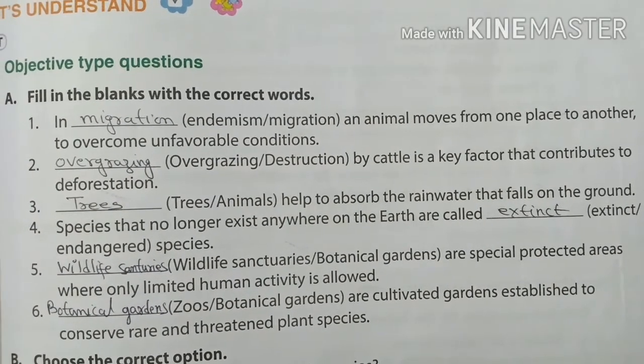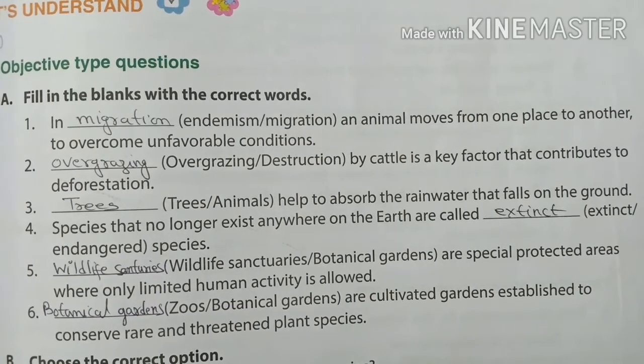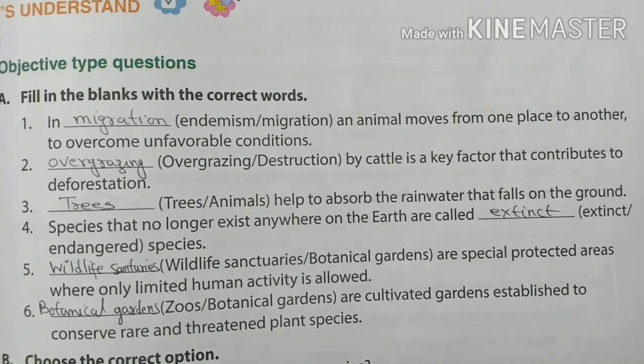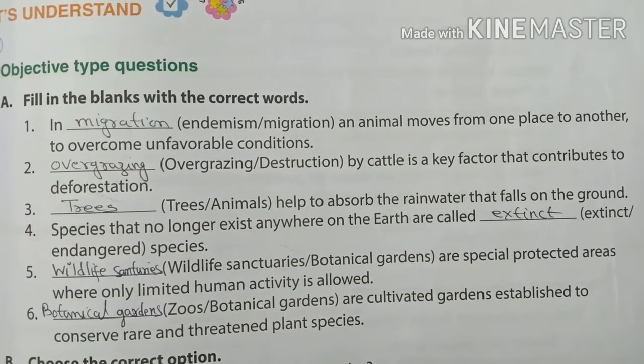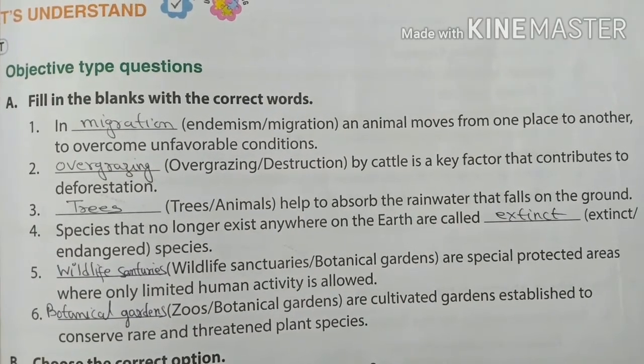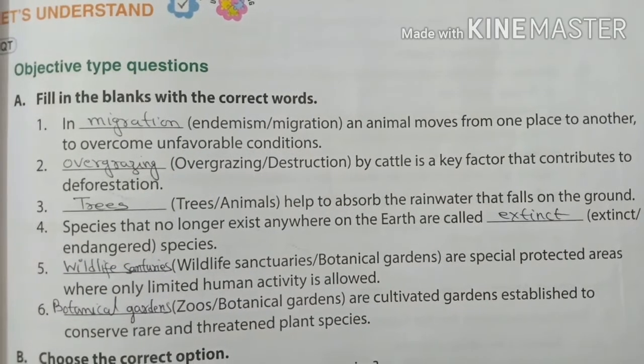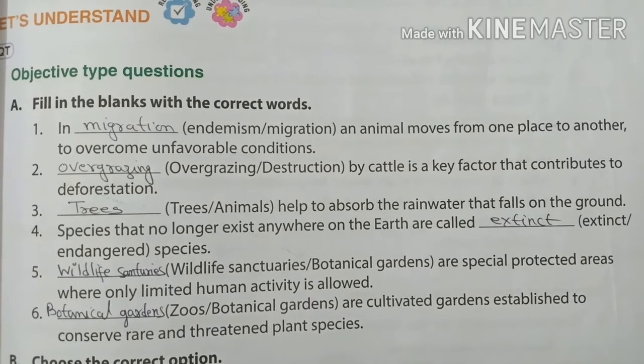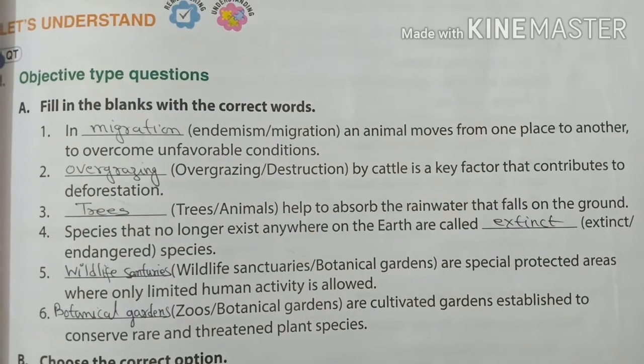Number 4, species that no longer exist anywhere on the earth are called extinct species. Number 5, wildlife sanctuaries are special protected areas where only limited human activities are allowed. And number 6, botanical gardens are cultivated gardens established to conserve rare and threatened plant species.